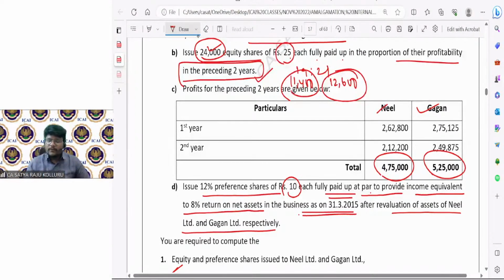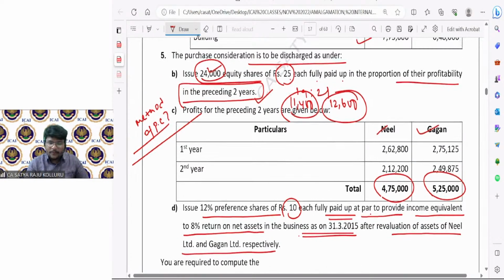Sir, first, before going to calculation of PC, at this stage, I just want to ask one question. What is the method of PC? I'm awaiting your answer. Please let me know quickly in the chat box, all of you. What is the method of PC?